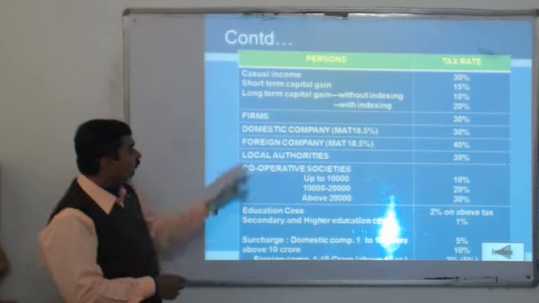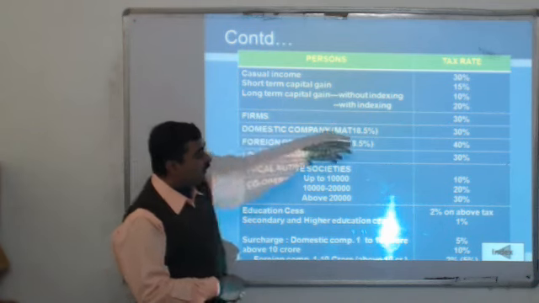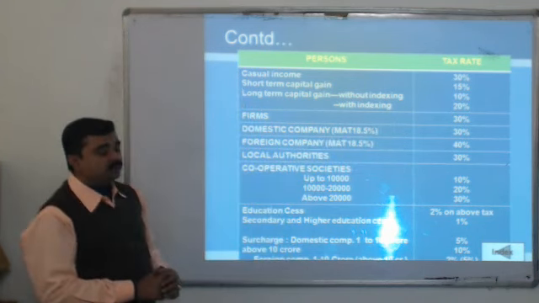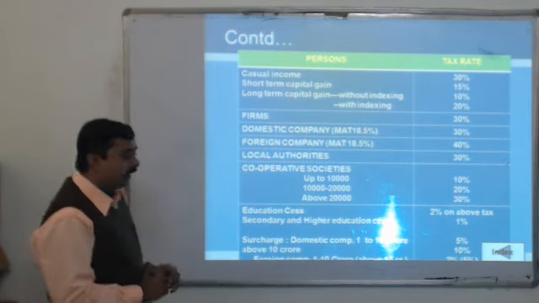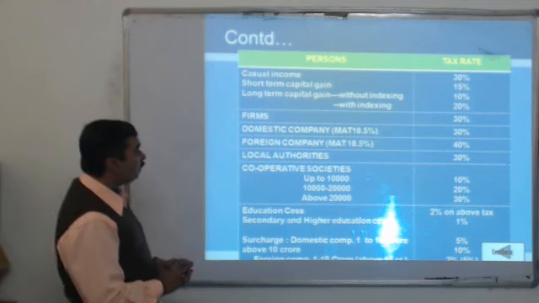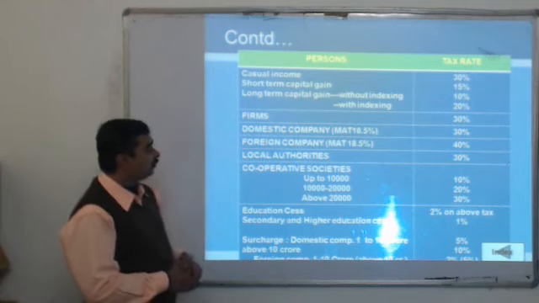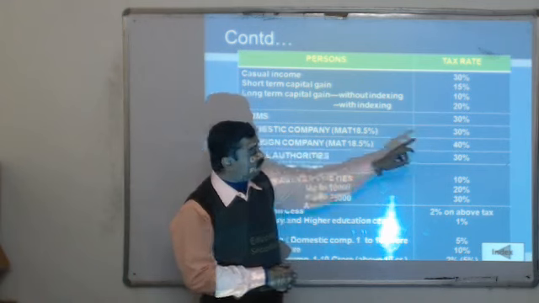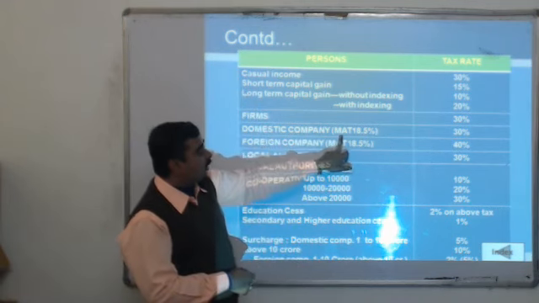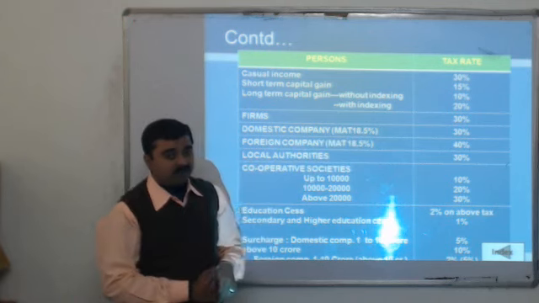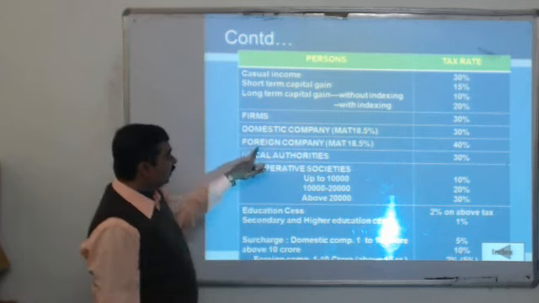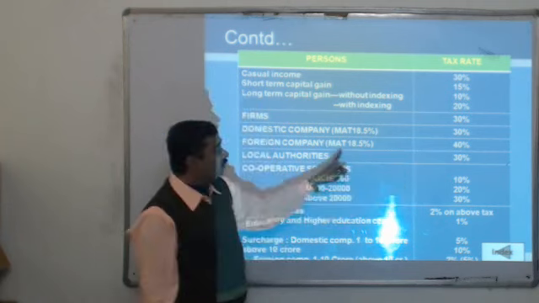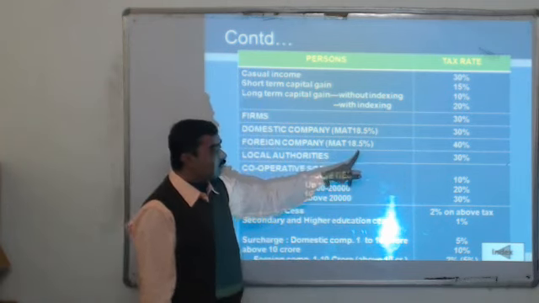For a partnership firm, the rate of tax is a straightforward 30%. There is no other slab or any exemptions. Directly, whatever is earned, 30% will be the rate of tax for a partnership firm. For a domestic company, the rate of tax is a straightforward 30%, and they are also subject to minimum alternative tax of 18.5% on their book value. Similarly, for a foreign company, the tax rate is 40% direct and the minimum alternative tax on book value is also 18.5%.